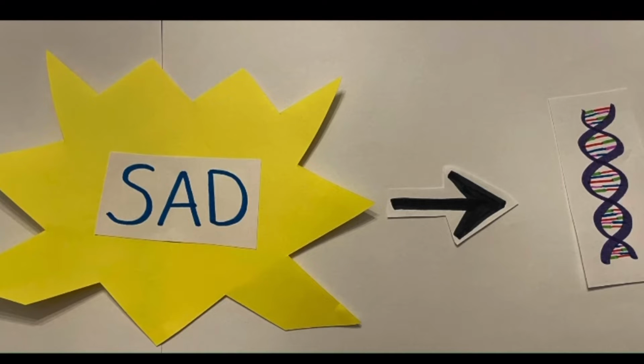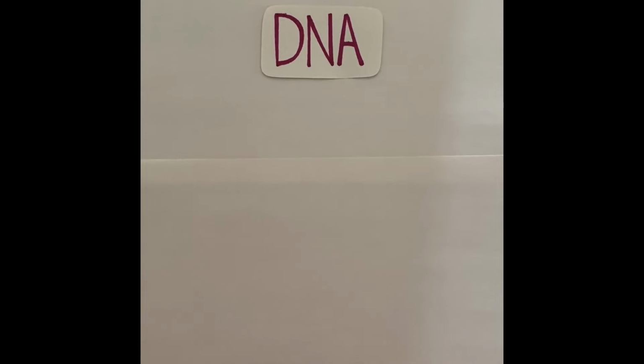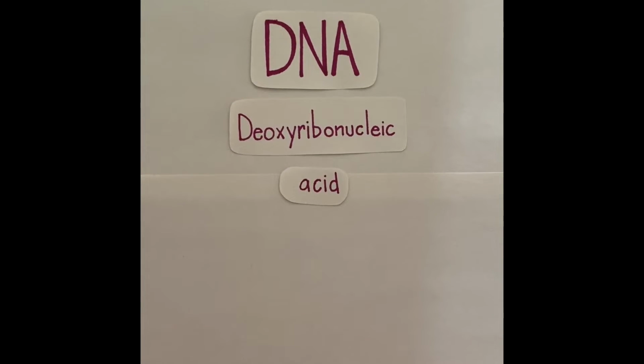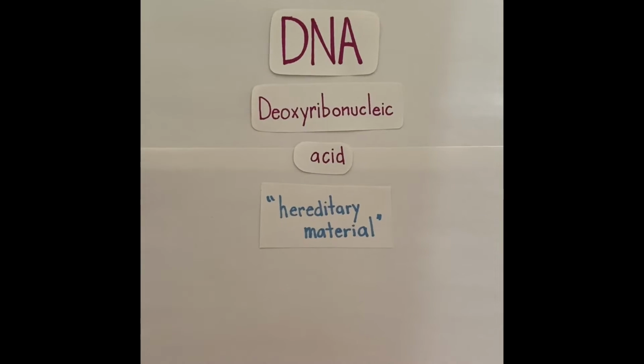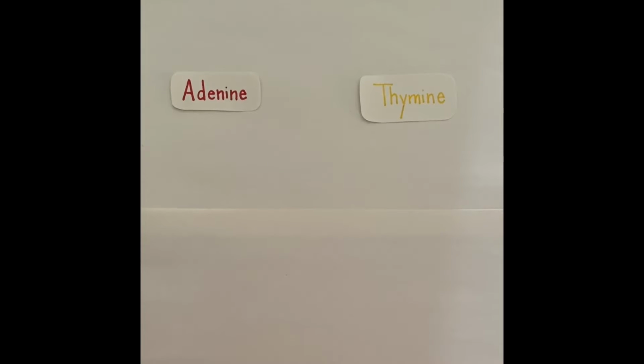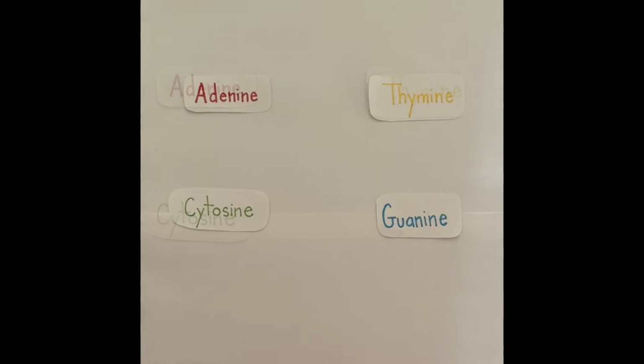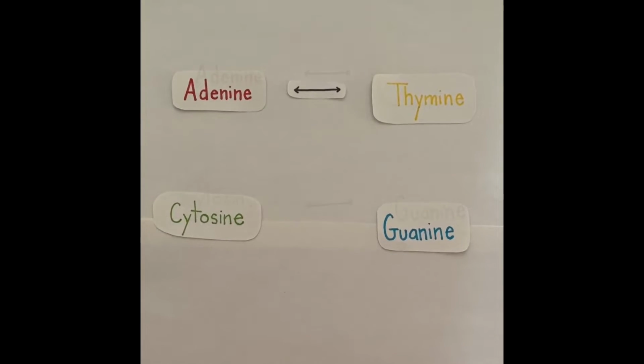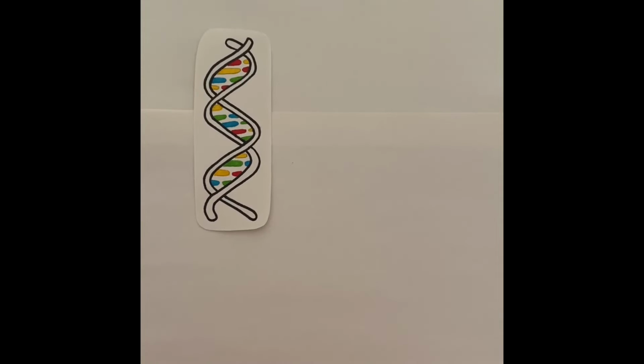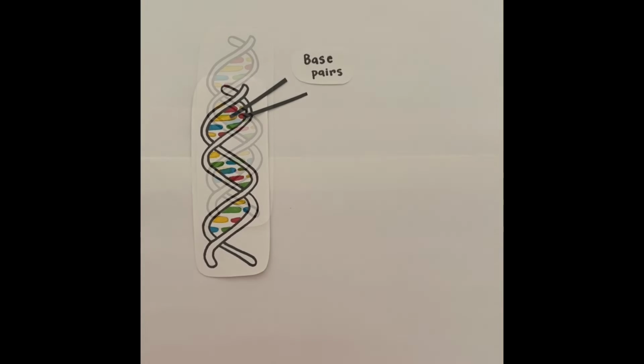But what causes SAD? Ever wonder if social anxiety is influenced by your genetics? What is DNA? DNA, also known as deoxyribonucleic acid, is a hereditary material found in the nucleus or possibly the mitochondria. It is made up of two strands that are kept together by bonds between chemical bases. These chemical bases are A, adenine, T, thymine, C, cytosine, and G, guanine. Adenine bonds with thymine, and cytosine bonds with guanine.